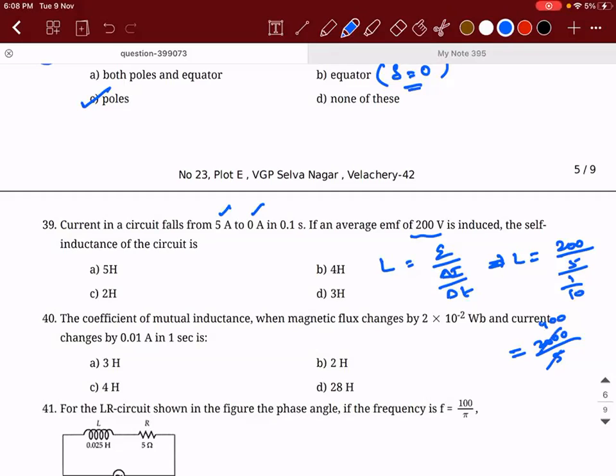This is a very, very big value. But there is no option, no? An average EMF of 200 volt.